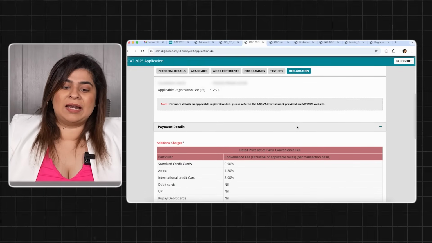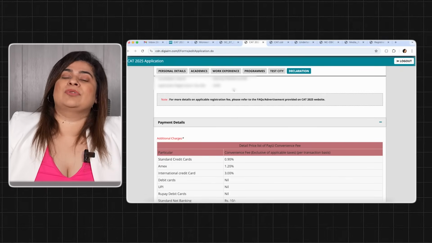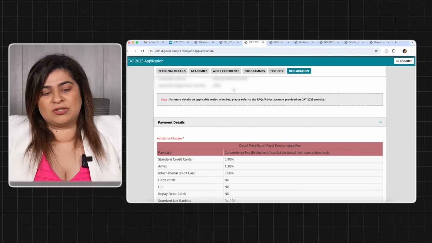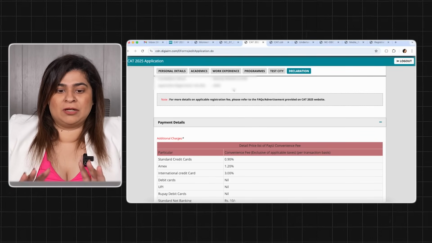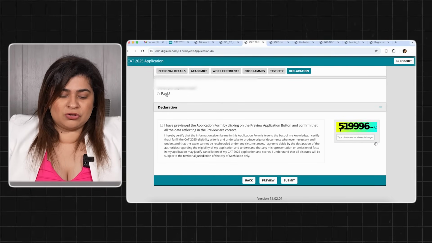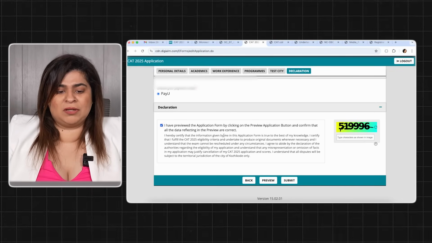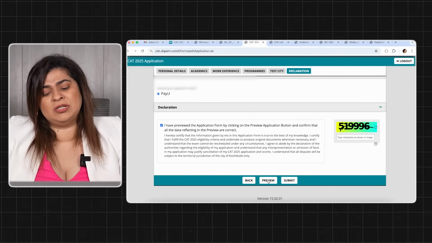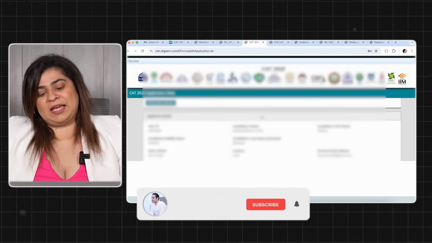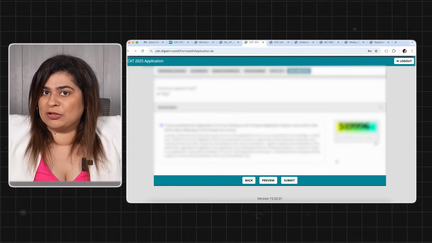Now you come to your last leg, which is your declaration. Application form fees, it is 2,600 for general category students, it is 1,300 for reserved category students. You can check your application form, see the registration fees, accept the declaration which you will go ahead with. Last thing, you have to just choose your payment method, preview your entire application. Once you click on preview, go through everything. Then click on captcha and you can make your final payment and submit the application form.